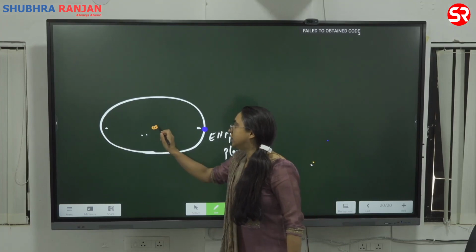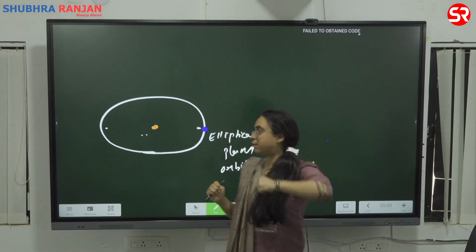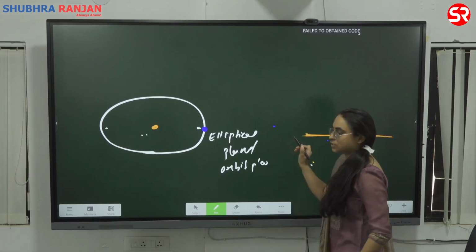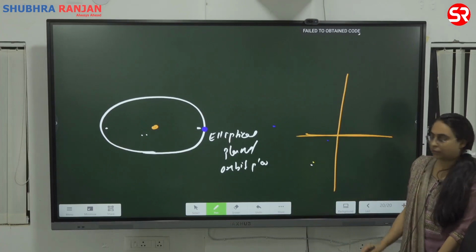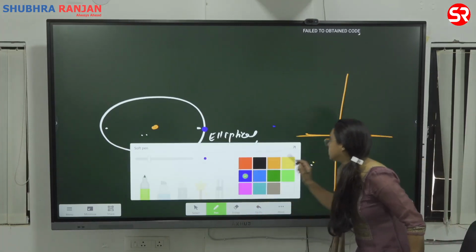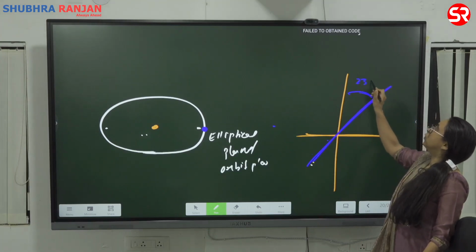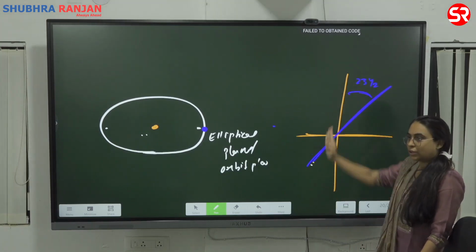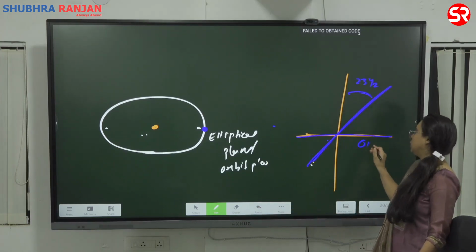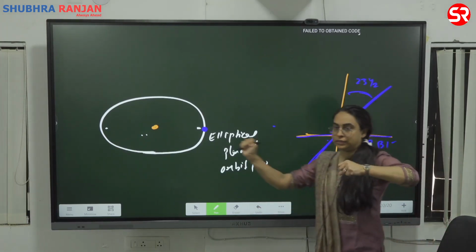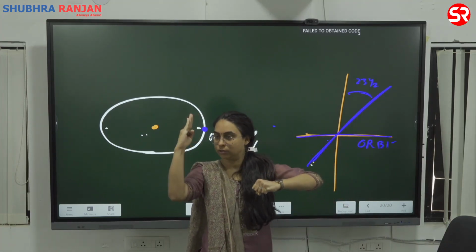Now how is the tilt? This is the plane. If I draw a perpendicular to the plane, the tilt is 23.5 degree to the perpendicular drawn to the orbital plane.